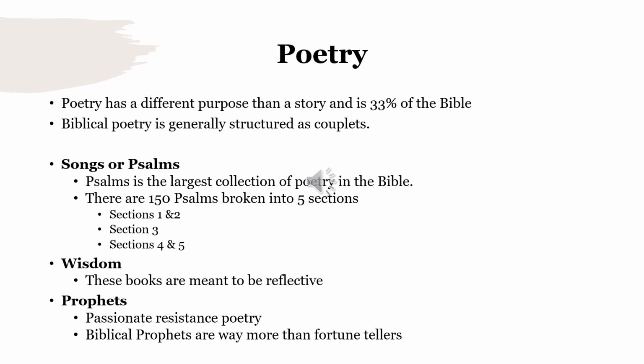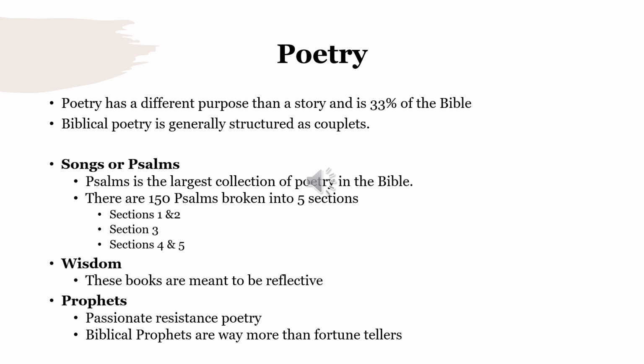Biblical poetry is generally structured as couplets. Couplets are two short lines that are carefully worded and placed beside each other. The first line makes the basic statement, and the second develops it by completing, deepening, or contrasting the thought. Different types of poetry are songs or psalms, wisdom, and prophets.